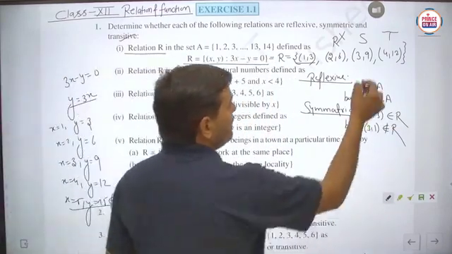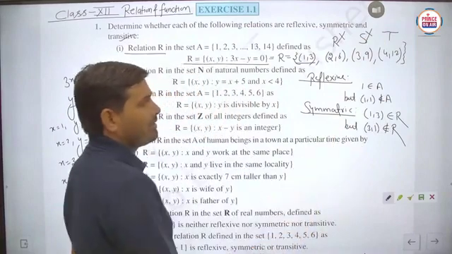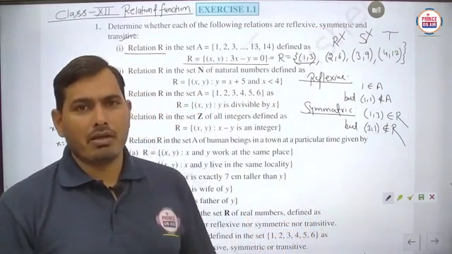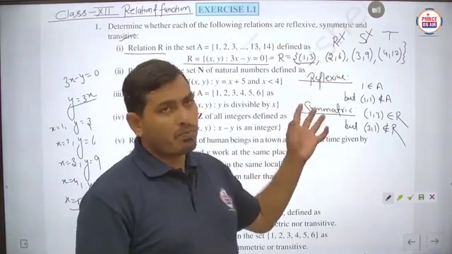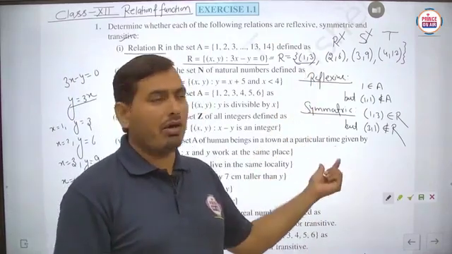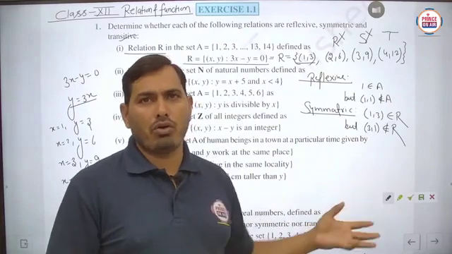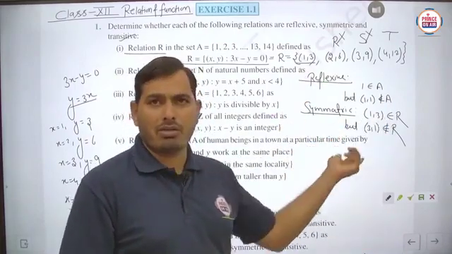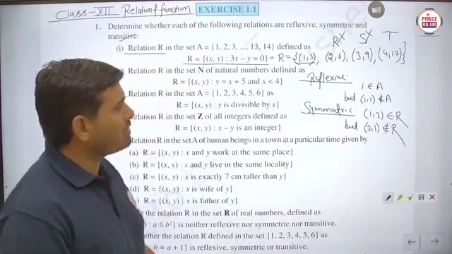So we can say that it is not said to be symmetric, because for the symmetry, student, we have to check for each and every pair. Suppose we just have to prove that it is not symmetric, then only one ordered pair is sufficient to disprove this thing. Is it to be clear? So you can check 1 comma 3 is available in the relation, but 3 comma 1 is not there, so it is not said to be the symmetric.